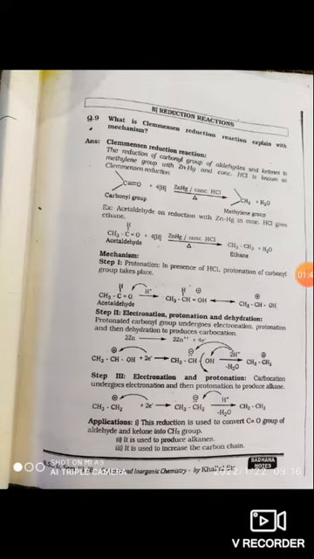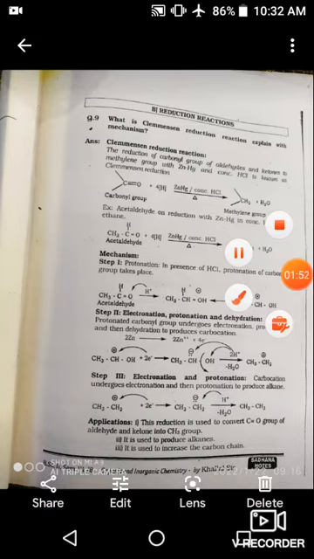In the mechanism, the first step is protonation in the presence of HCl, protonation of the carbonyl group. H plus attacks the carbonyl group of the aldehyde.